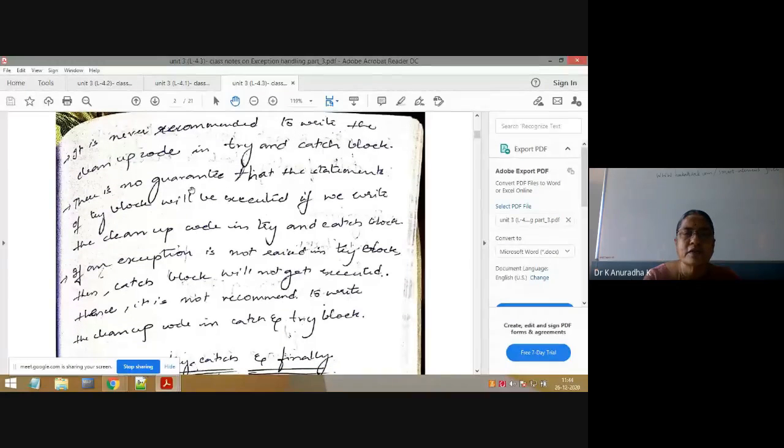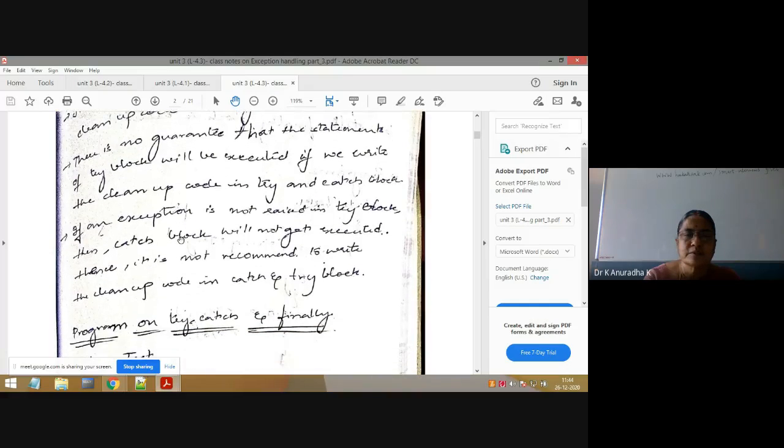There is no guarantee that the statements of the try block or catch block will be executed. That's why don't write it there. Why, I will explain later in the programs. So don't write cleanup code in the try and catch blocks.